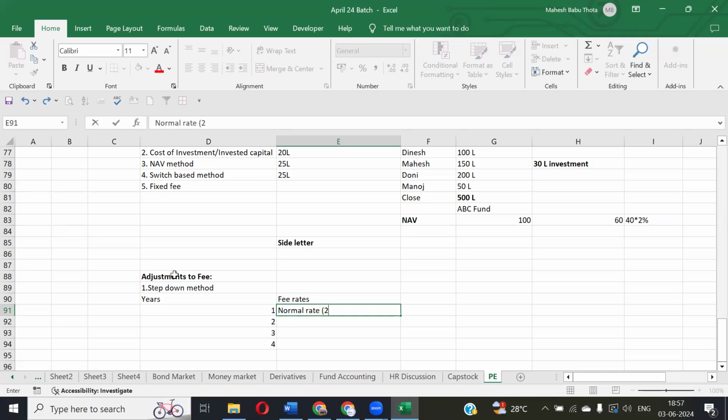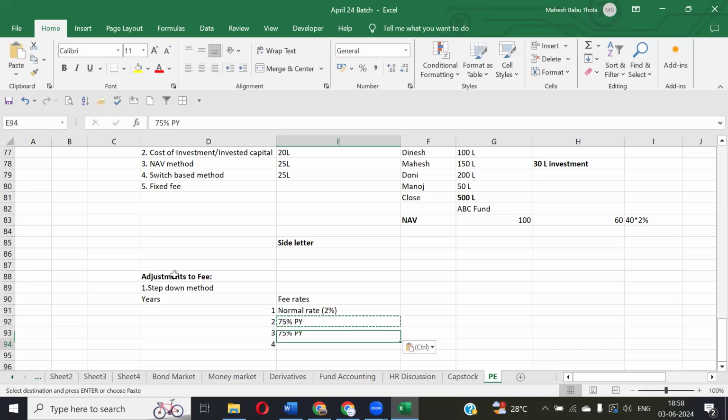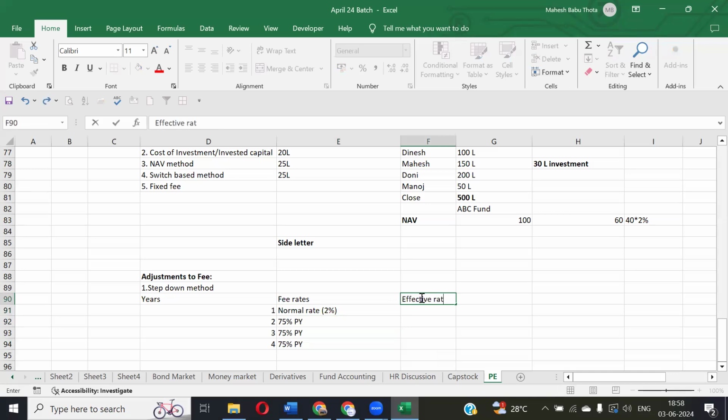Let's assume as a normal rate we have 2%. So here what we will do, 75% of the previous year we will charge. Here also we will charge 75% of the previous year. Here also 75% of the previous year. Suppose if it is a normal rate as a management fee, what would be the effective rate? What would be the effective rate? First year.